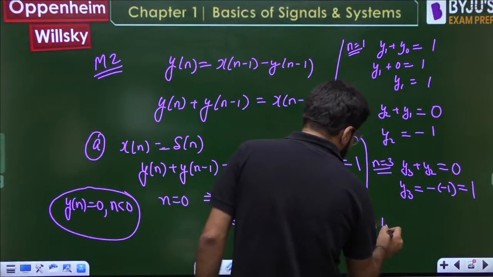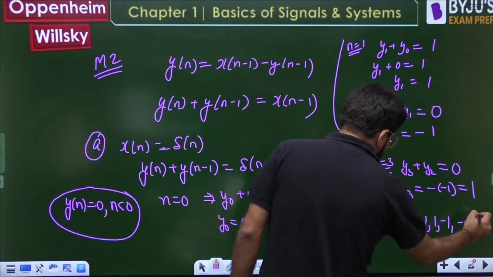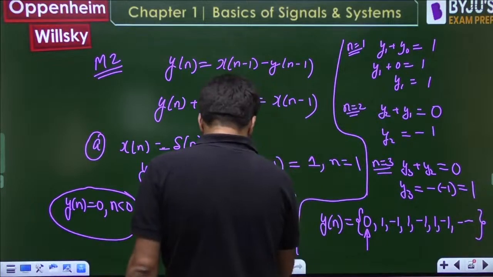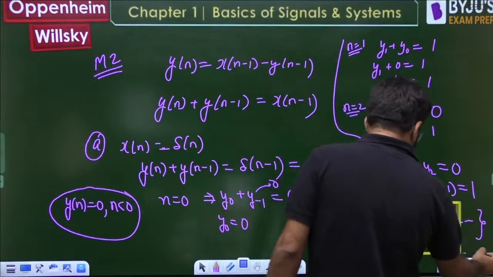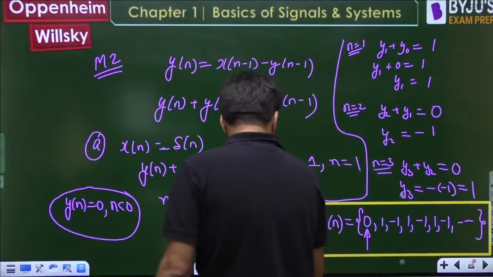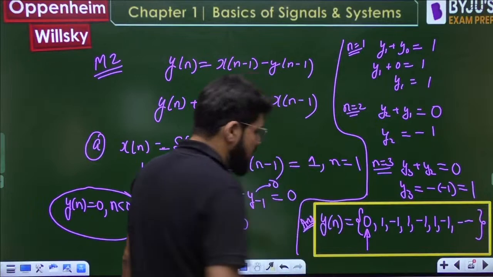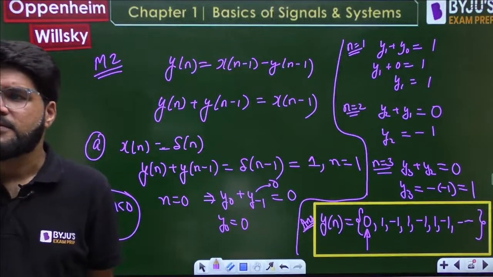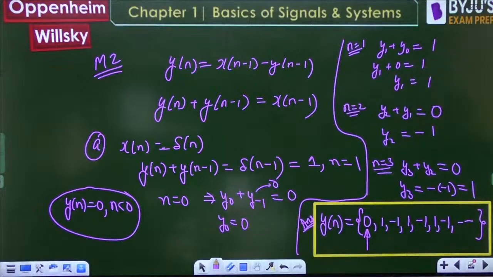Then alternately it takes the value 1, minus 1, 1, minus 1, 1, minus 1. You can sketch it also, but I have written it in the form of a sequence. That is the answer. Clear? Yes, infinite impulse response.